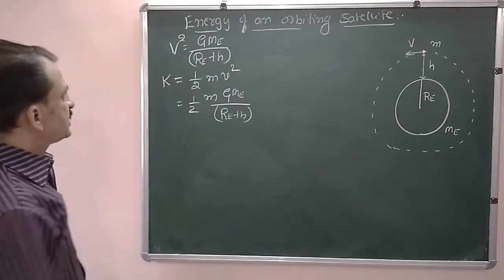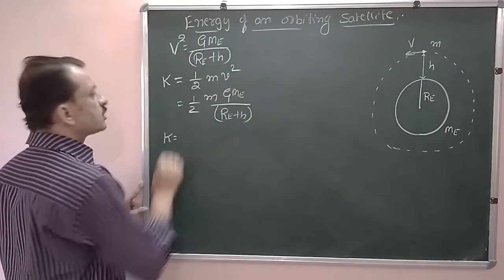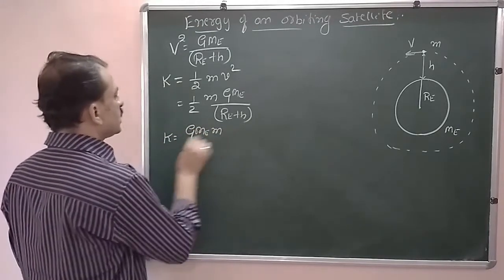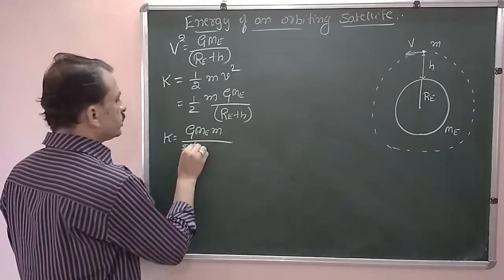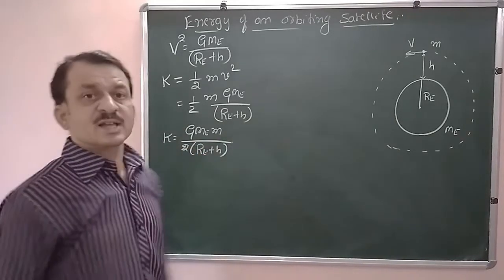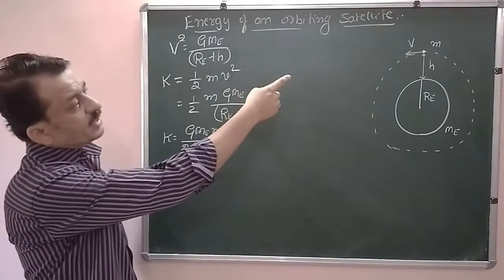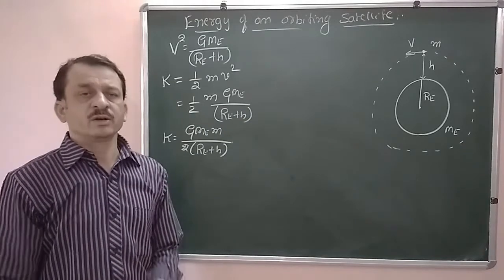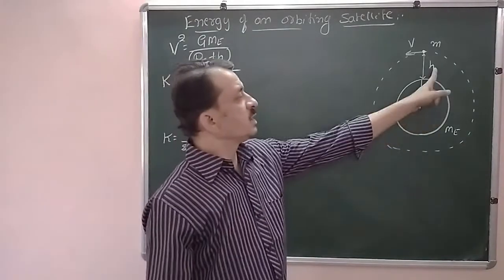Rearranging the terms, it is equal to G Me small m divided by 2 into Re plus h. That is the expression for the kinetic energy of a satellite revolving in a circular orbit of radius Re plus h.